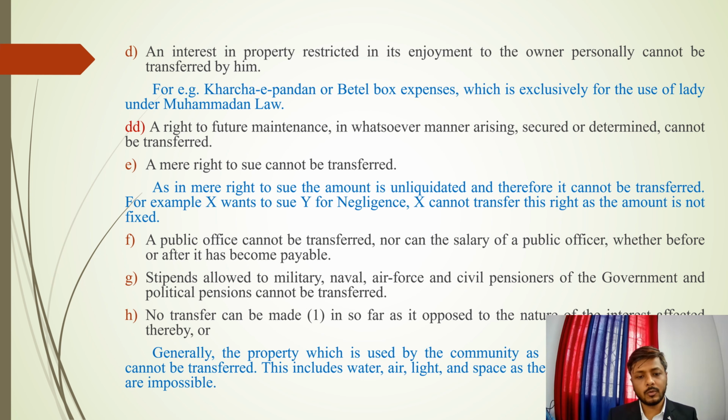Moving to clause G, we have: no transfer can be made in so far as it is opposed to the nature of the interest. Nature of the interest affected thereby means that if the community is affected, as the society is affected at large, it cannot be transferred. Like something where the transfer is totally bad. That includes water, air, light, space. These things are impossible to transfer, and it cannot be transferred at all. Moving on to the next slide.